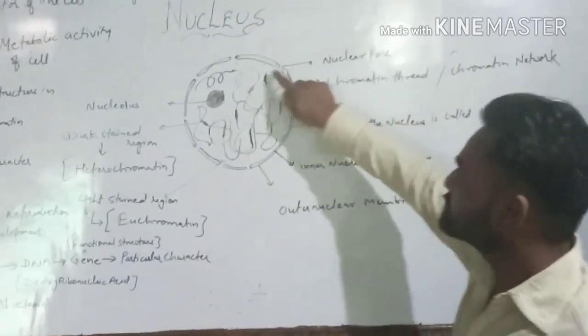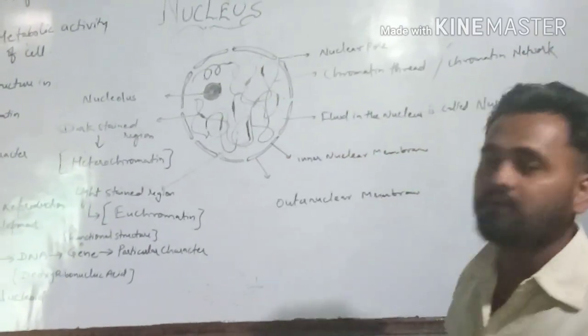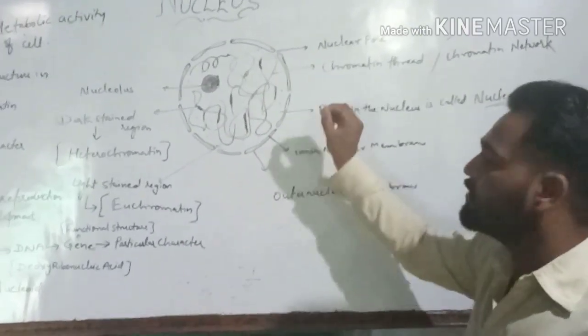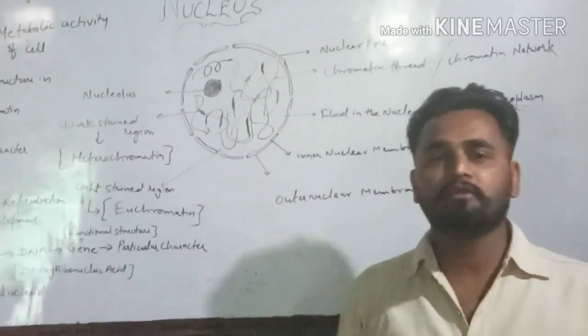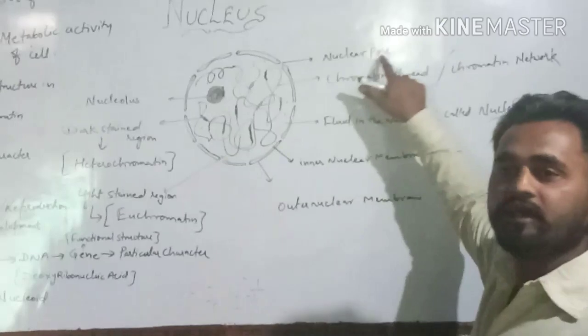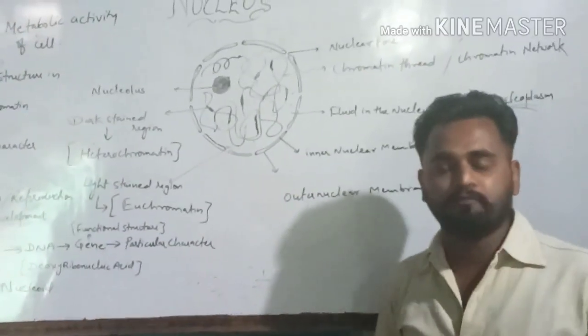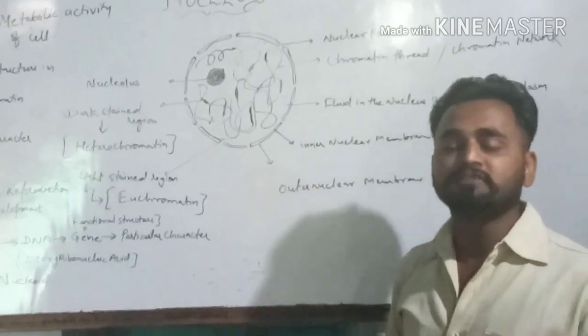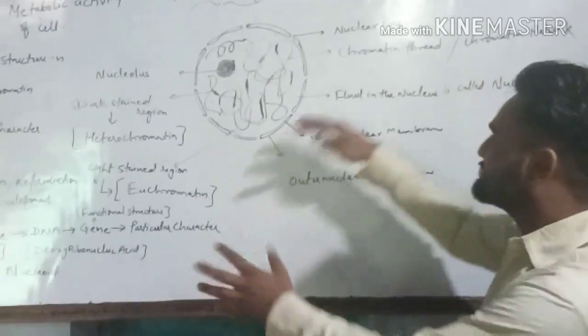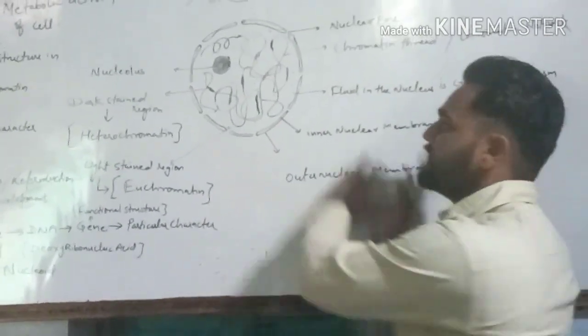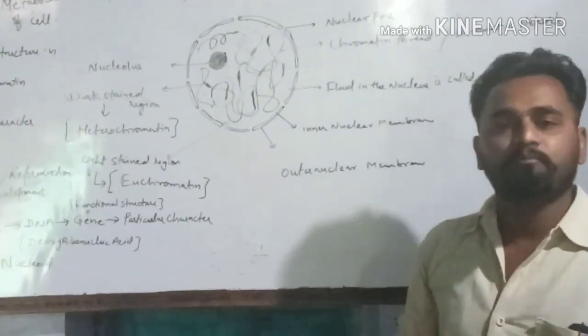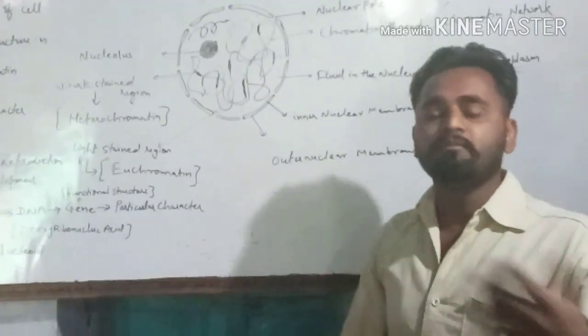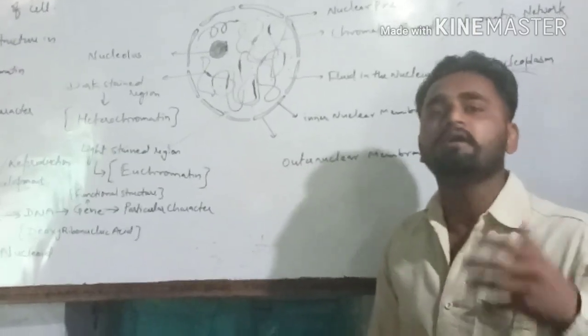Besides that, you can see small pores in the membrane of nucleus. This small pore-like structure in the nucleus is called nuclear pore. What is the function of nuclear pore? Nuclear pores are responsible for the transportation of material from the nucleoplasm to the cytoplasm and from cytoplasm to the nucleoplasm, by which all the metabolic activities continue to be performed.